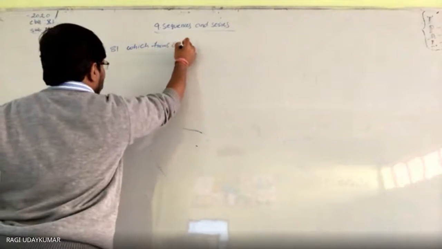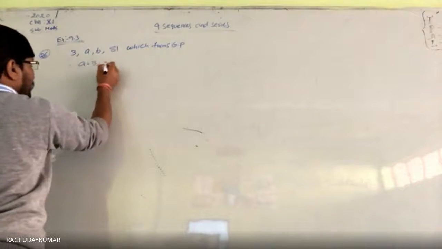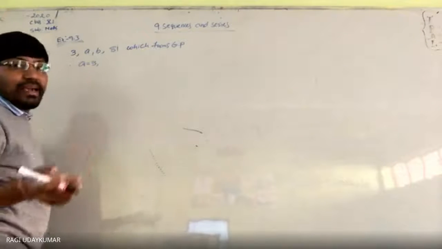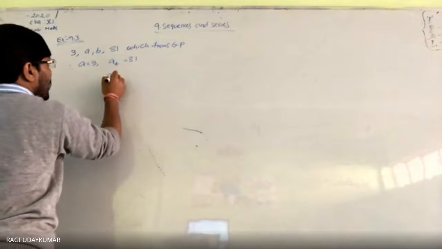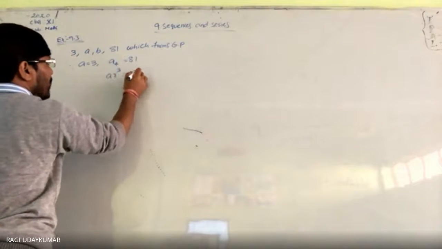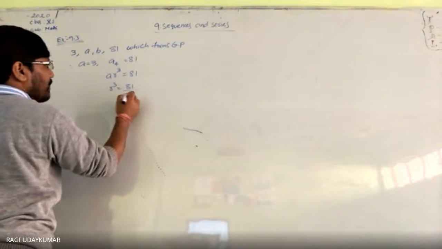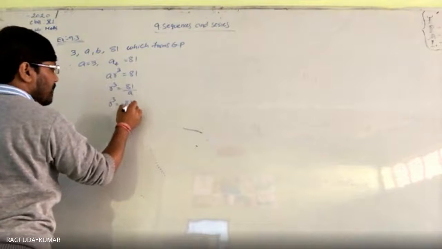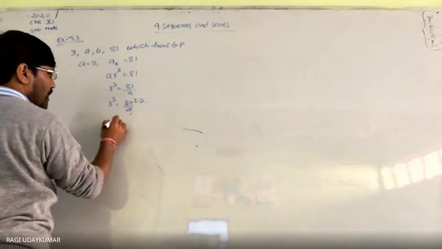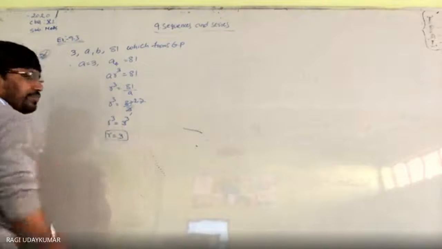Therefore, the first term a is 3, and 81 is the fourth term, so a4 is equal to 81, so ar to the power of 3 is equal to 81. So r cube is equal to 81 by a, which is 3, so r cube is equal to 81 by 3, which is 27, so r cube is equal to 3 cube, r is equal to 3.